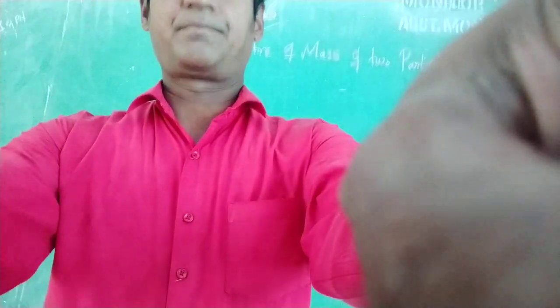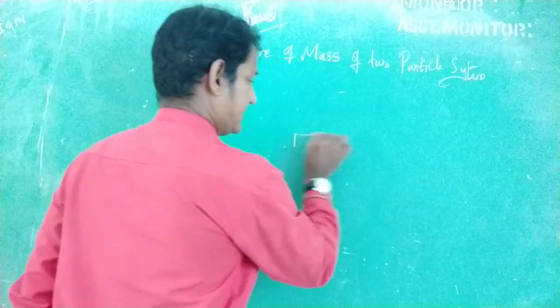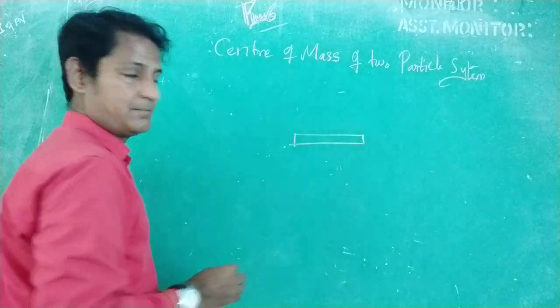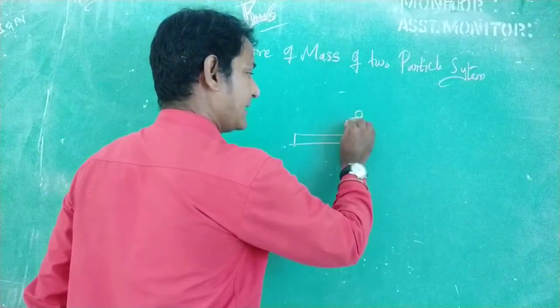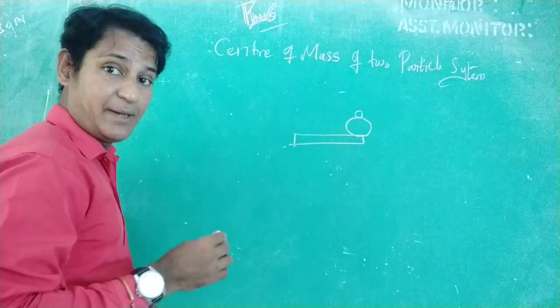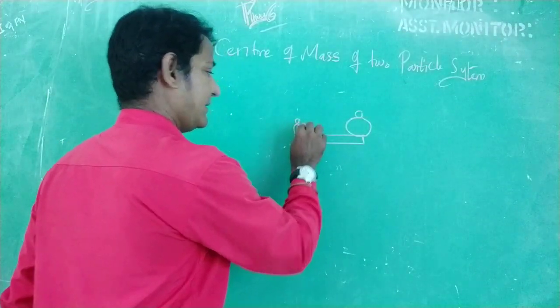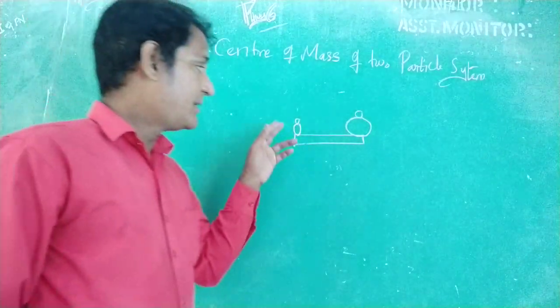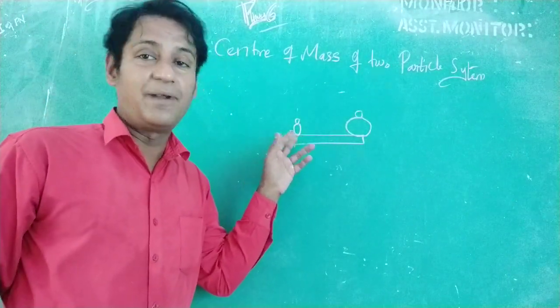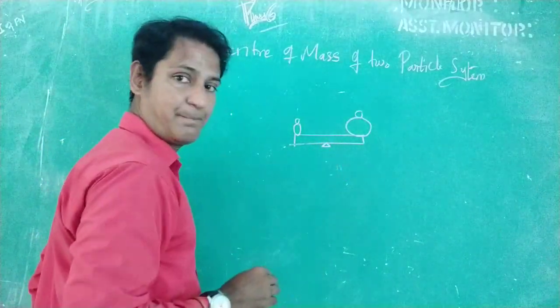Now, consider two masses. Take a seesaw. Here at one end of the seesaw, a heavy weight person is sitting. At the other end, a person of less weight is sitting. This is the fulcrum.